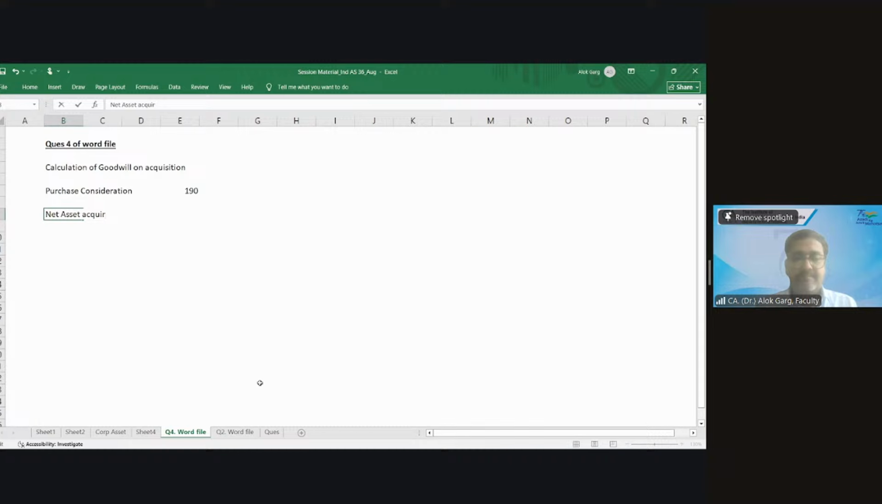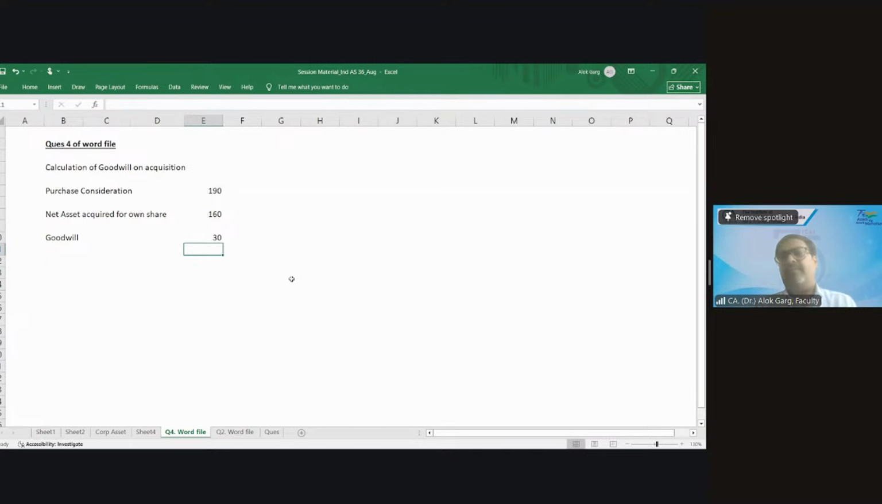Huh? 200. Net asset acquired for own share. What is the share? What is the own share? Means 20% is NCI. So what is the own share? 80%. 200 million multiplied by 80%, right? ठीक है ना? Yes, sir. What is my goodwill? What is the goodwill? 30. Goodwill is 30.